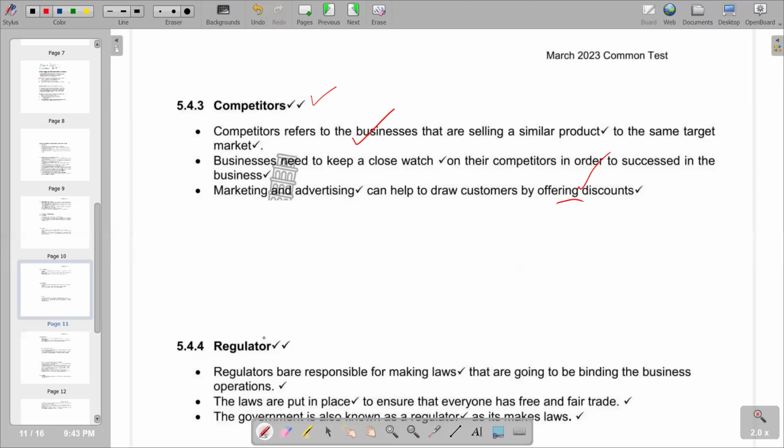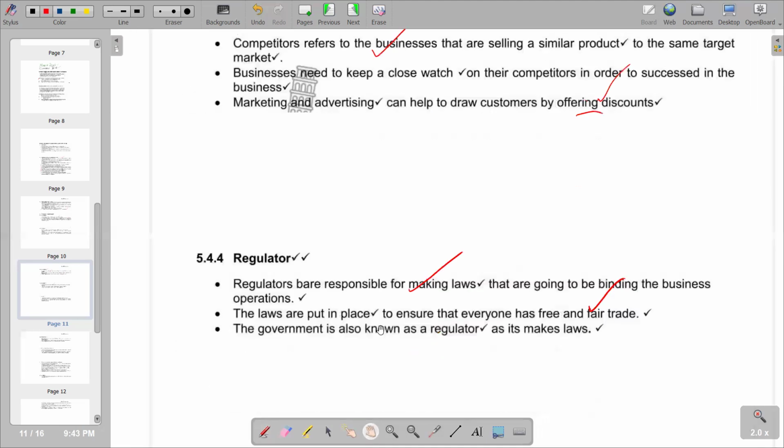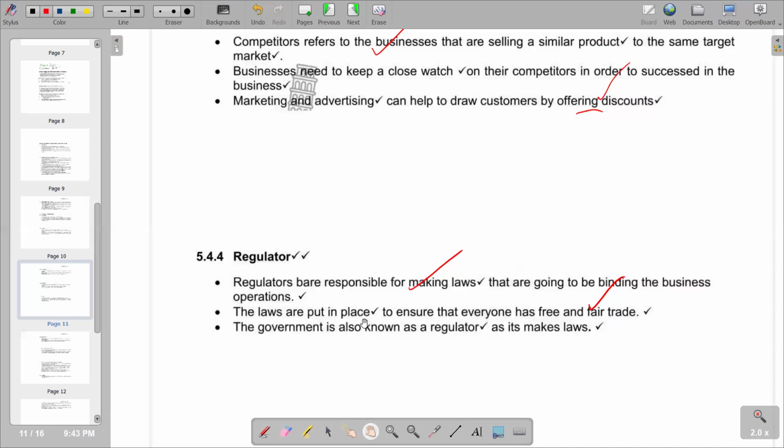Within the context of being a component of the market environment, the first point is that regulators are responsible for making laws that are binding on business operations. Next, the laws are put in place to ensure that everyone has free and fair trade. And the last point, the government is also known as a regulator, as it also makes laws. So that is the last explanation we have in terms of a regulator.